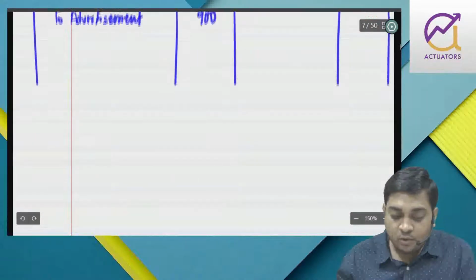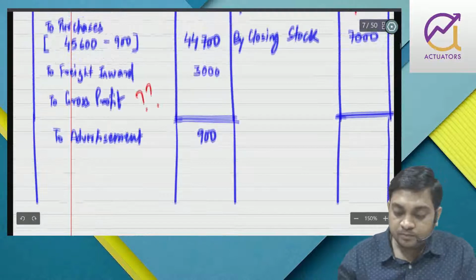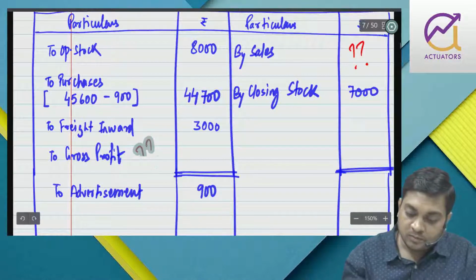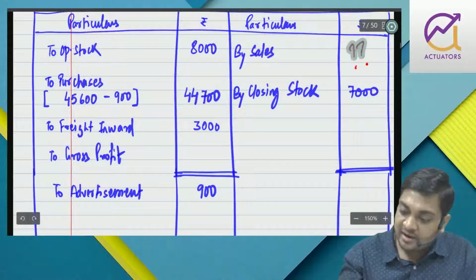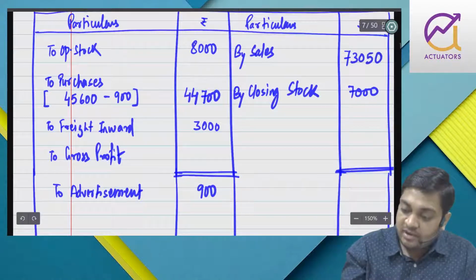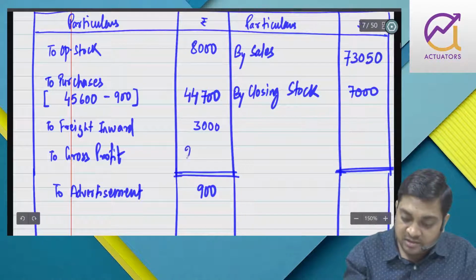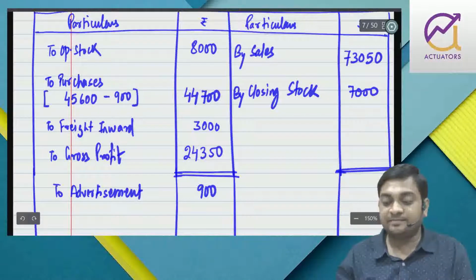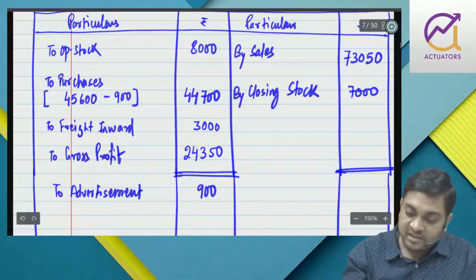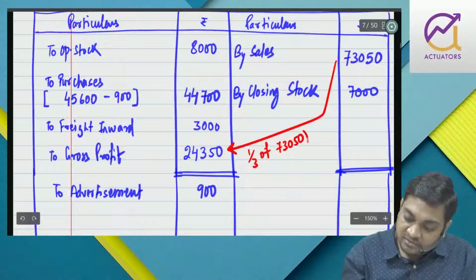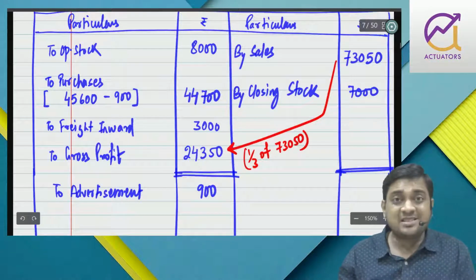So now what will I do? I can just write 73,050 out here. Now if you do 1/3 of 73,050, you exactly get 24,350. This is just to check.